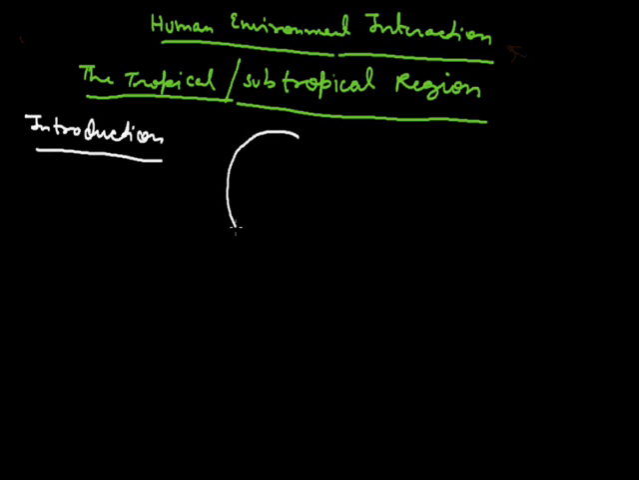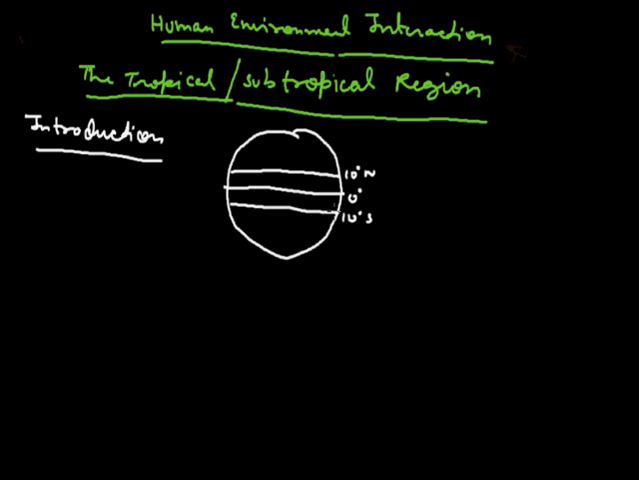Introduction. Like this is our earth and this is the equator of 0 degree. So the area from 10 degree north to 10 degrees south, that area is known as the tropical area. Obviously this area is near to the tropic, so the temperature is high.